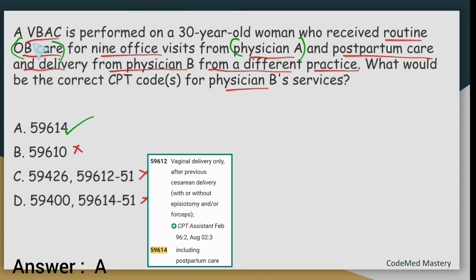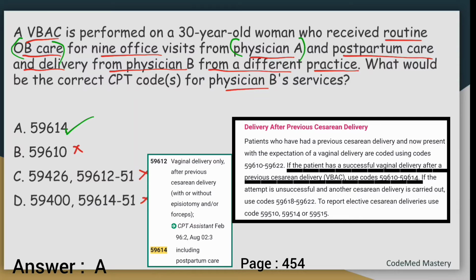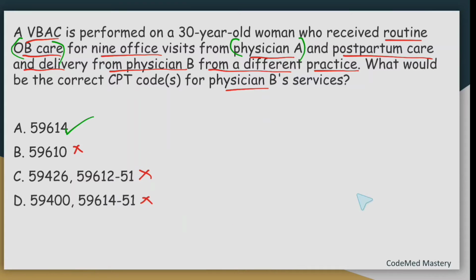Remember, to code VBAC, vaginal birth after cesarean, we have to follow a guideline, that is, if the patient has a successful vaginal delivery after a previous cesarean delivery, VBAC, use codes 59610 to 59614. So you have to choose the appropriate code between 59610 to 59614. This guideline is present in your CPT manual, page number 454. First paragraph is very important. Highlight that. Let us move on to the next question.